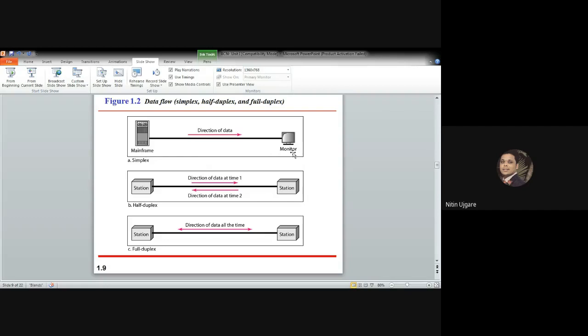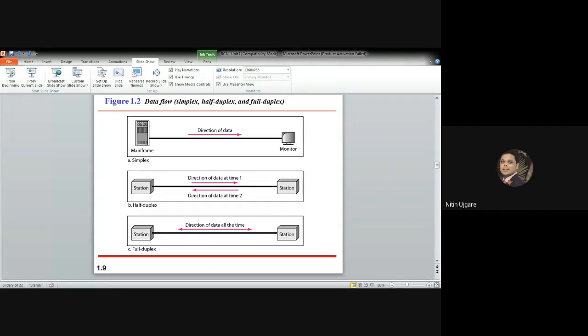So you can say that output devices such as your monitor and other display devices use this simplex form of transmission, where the processor or your computer sends the data to the monitor to display on it. But the monitor is not allowed to retransmit the data back to the mainframe. So that is the simplex form of communication, and it's unidirectional. At any time, only one device is allowed to transmit and the other device only receives the data.